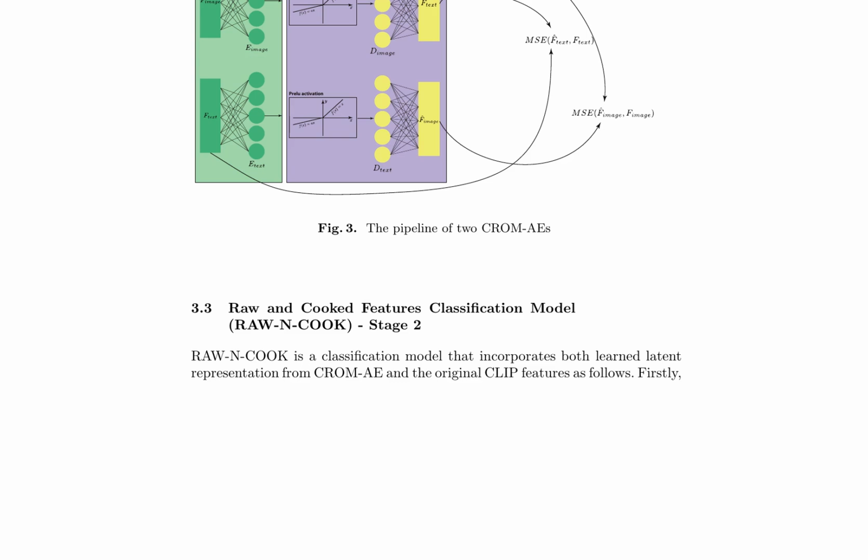In Stage 2, the RAWNCOOK classification model integrates both the learned latent representations from the CROMAE and the original CLIP features. This integration allows the model to leverage the strengths of both the raw and cooked features, enhancing its performance in multimodal classification tasks.